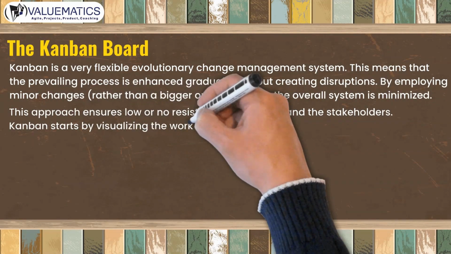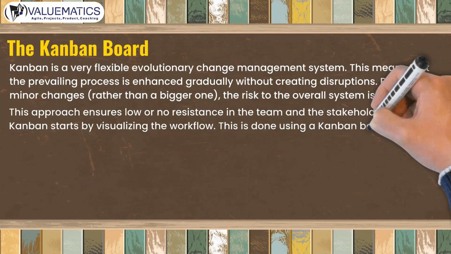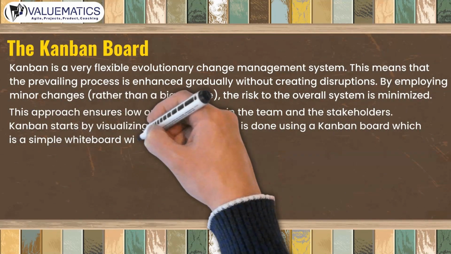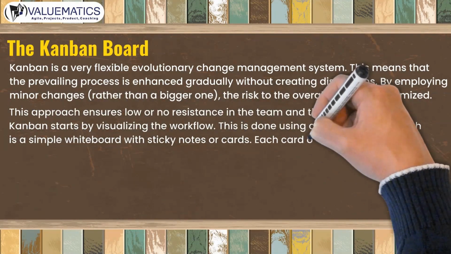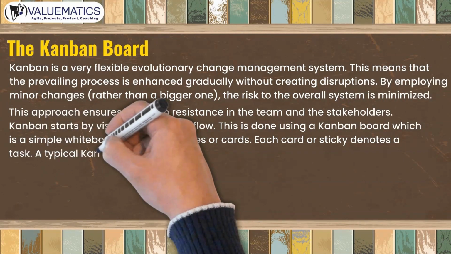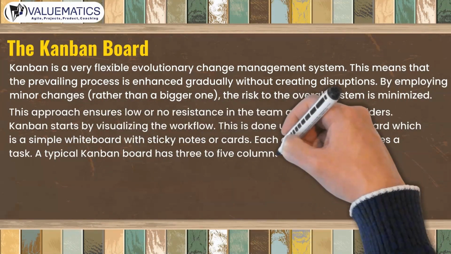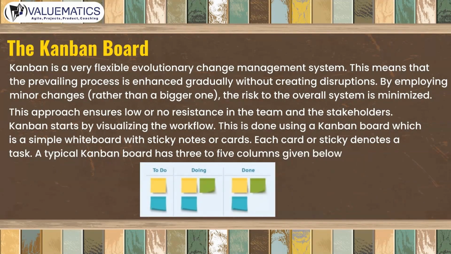Kanban starts by visualizing the workflow. This is done using a Kanban board, which is a simple whiteboard with sticky notes or cards. Each card or sticky denotes a task. A typical Kanban board has 3 to 5 columns given below.